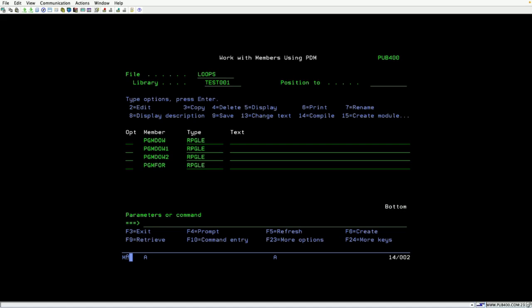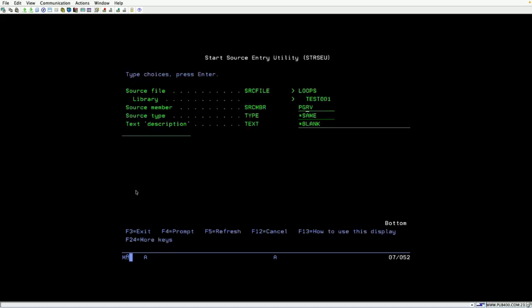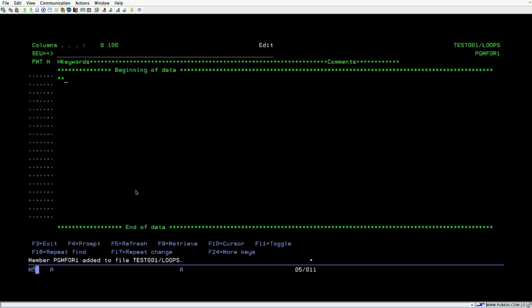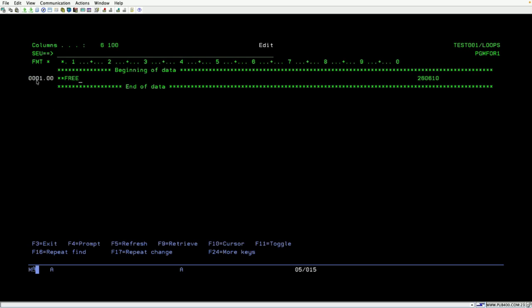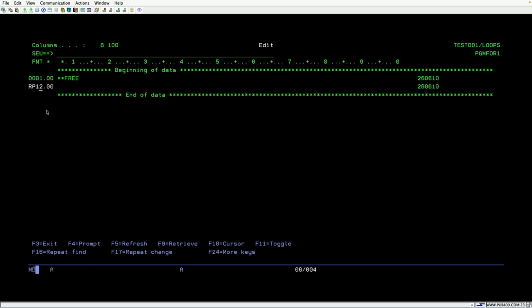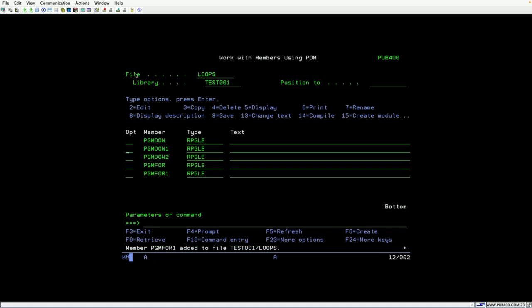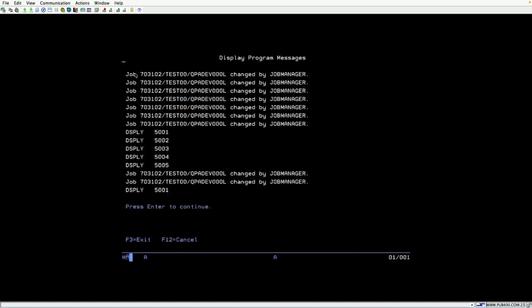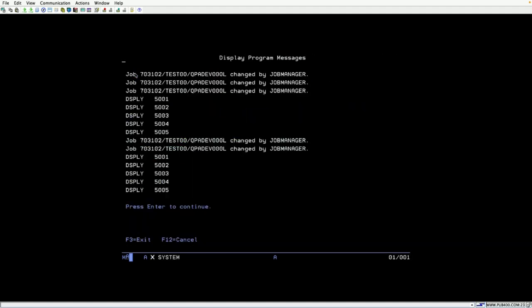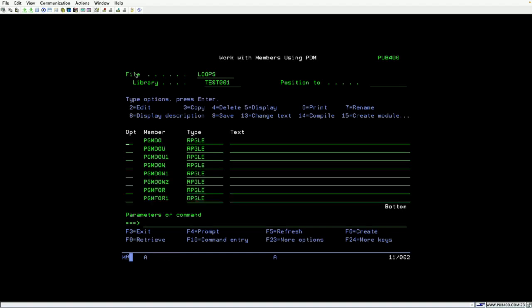So you can also write the for loop in the free format. I can just show you how we can write it. So F6 you can take PGM F1 and here RPGLE only, enter. Here you can star free, enter. Here you can mention I, enter. Here you can mention RP10, I am just mentioning. Okay, so here what I can do, so this is I just declare the variable and for transaction id to here and display transaction and end. Okay, you don't need to do anything, you can just file it, compile it, it will give the same result. Okay, it will give the same result. This is a for and end for.